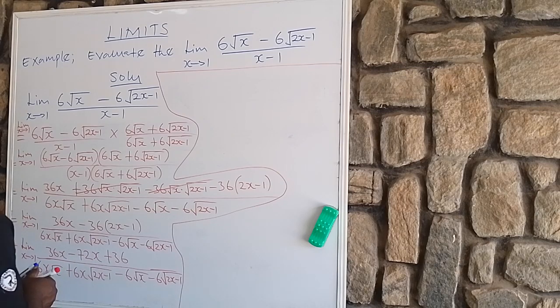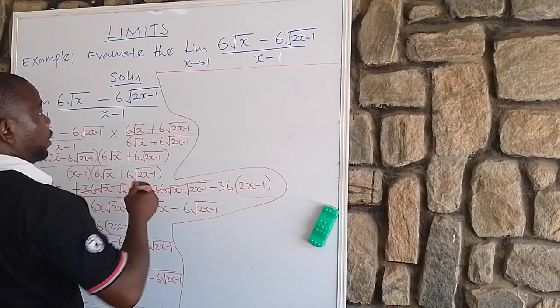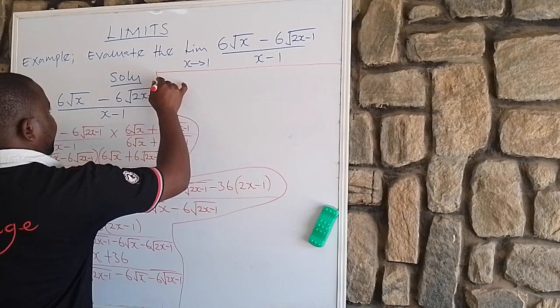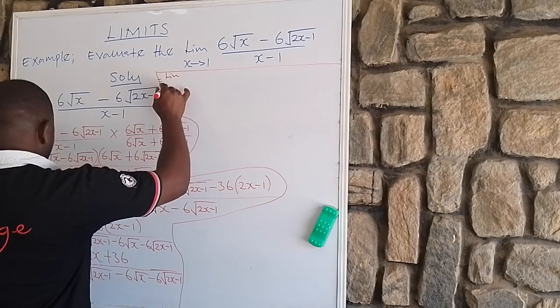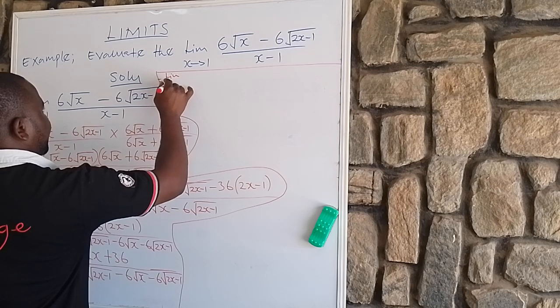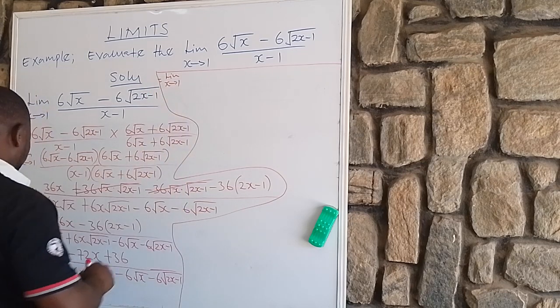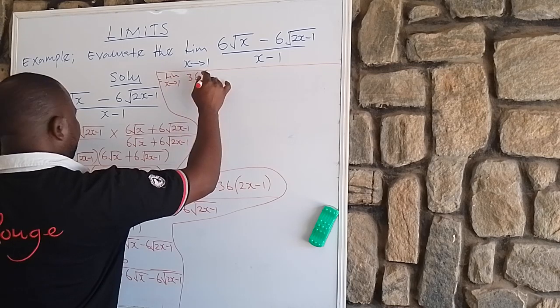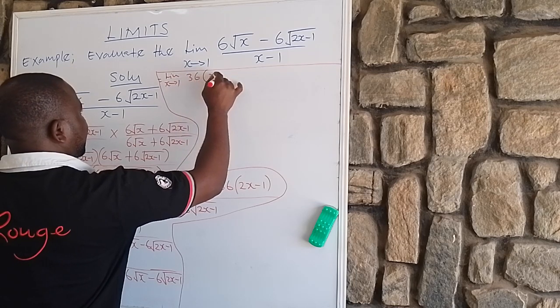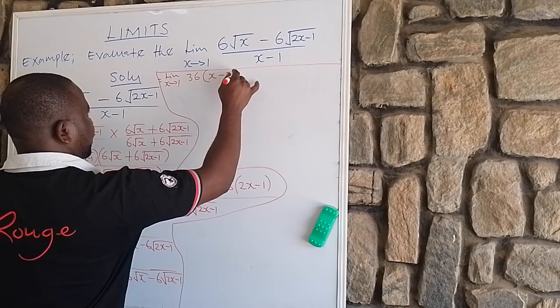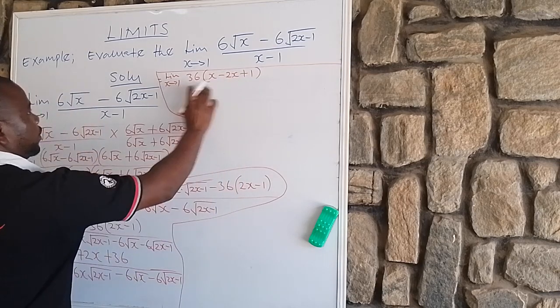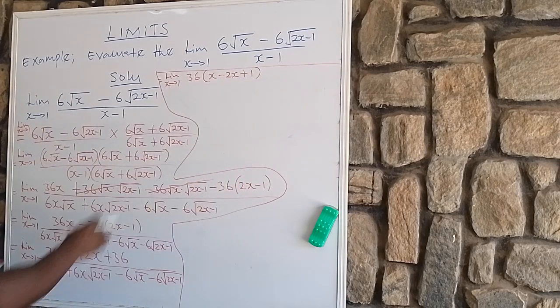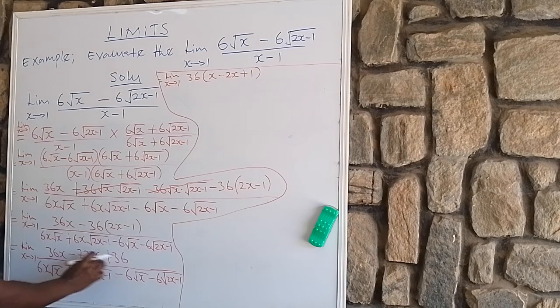So here will now be limit x tends to 1, factor 36 open bracket x minus 2x plus 1. By the time you multiply it, this bracket, you still get back the numerator, yes.